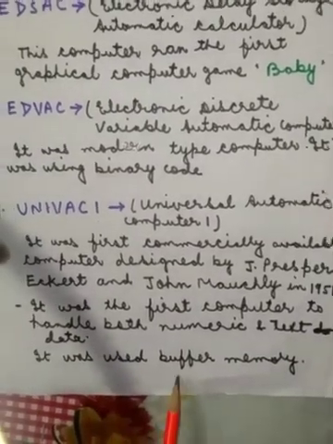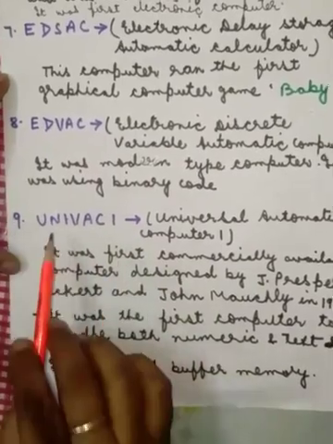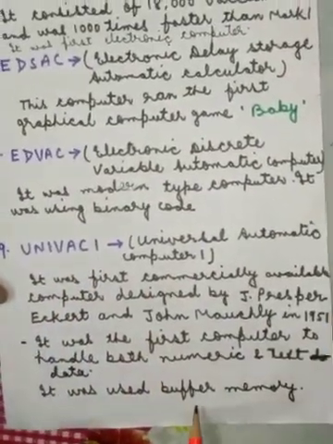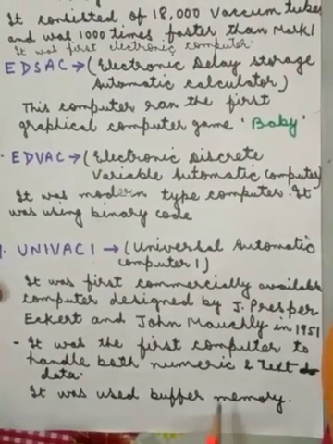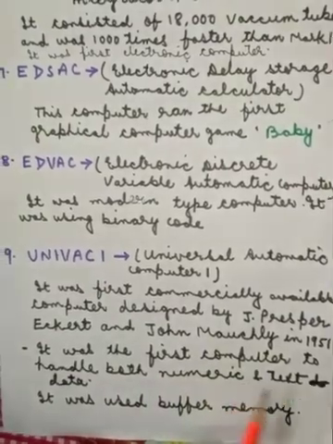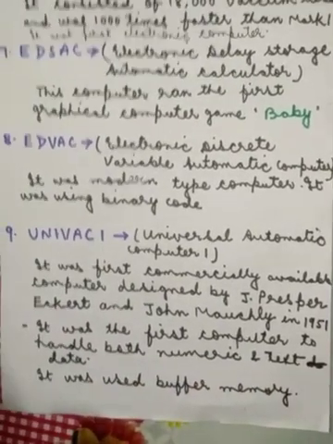It used buffer memory. Now children, it was the first computer UNIVAC I. It used the buffer memory and it was the first computer to handle both numeric and text data.